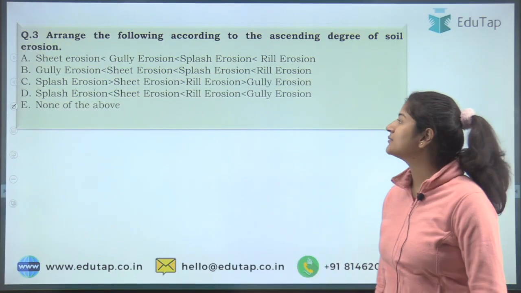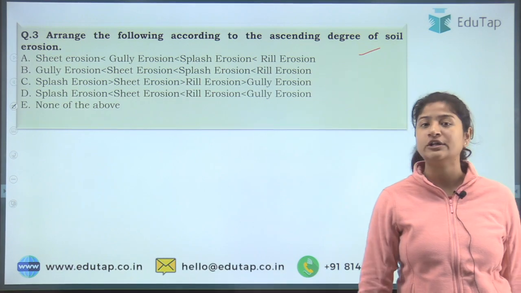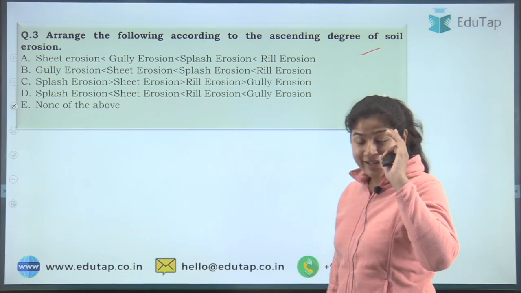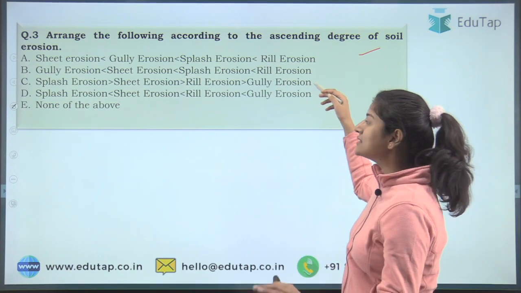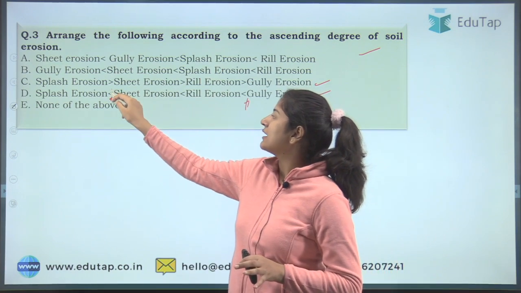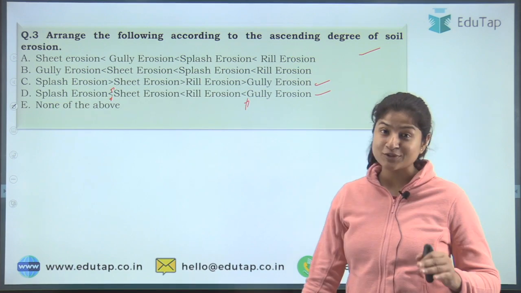Now coming to question number 3, it says arrange the following according to the ascending degree of soil erosion. Here in these options, let me give you a hint: the answer is either C or D. You have to just look at this particular sign, and then you have to answer, because most of you get confused in this.